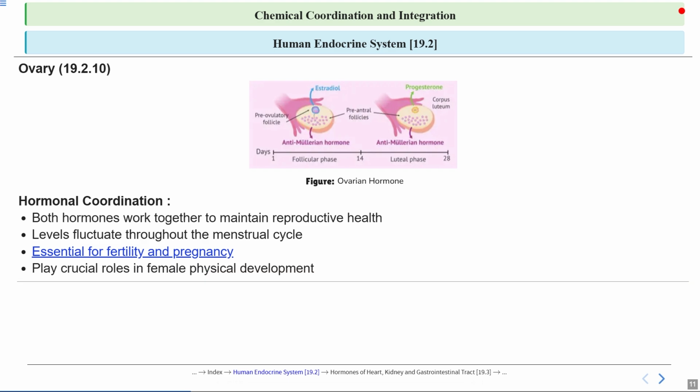That play a crucial role in female physical development. What it does is regulate processes such as puberty, growth of secondary sexual characteristics, and the development of reproductive organs, all of which are essential in the body's maturation and fertility.